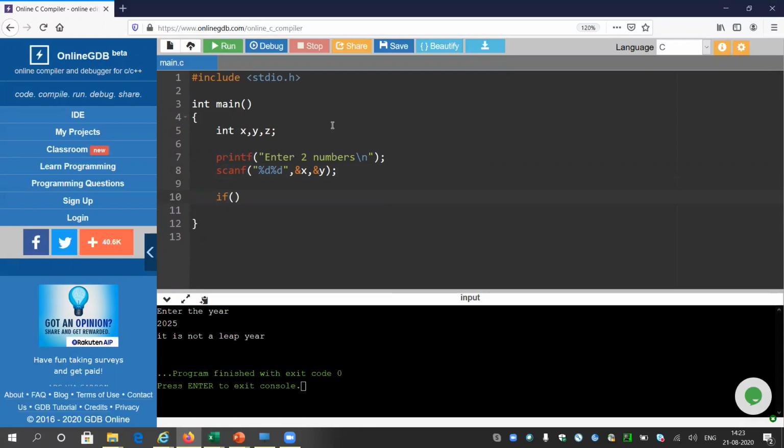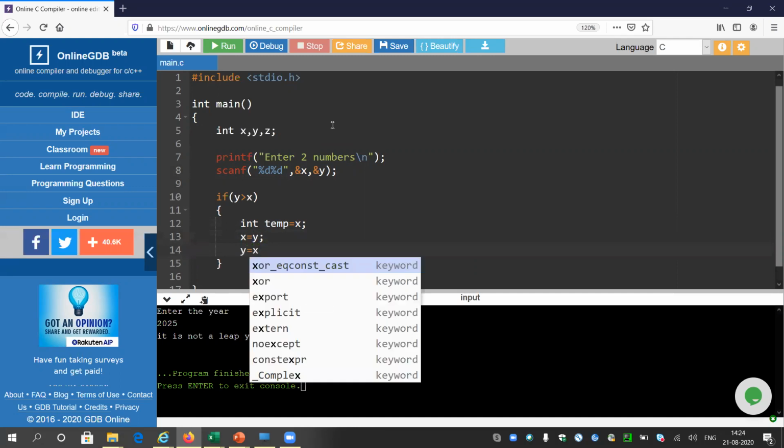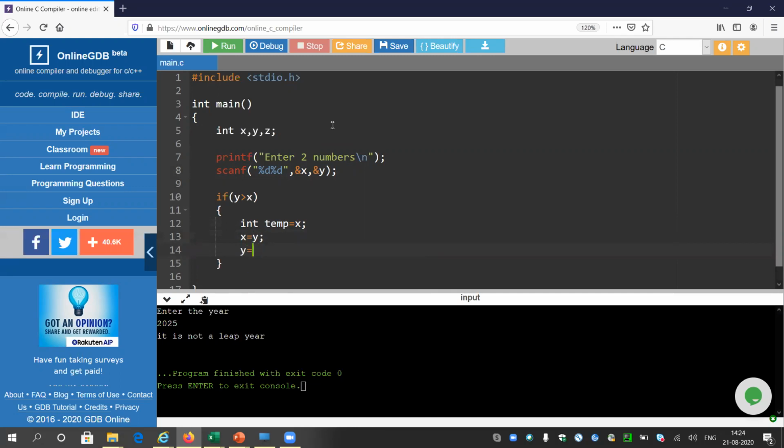We need to put in a logic like if y is greater than x. If y is greater than x, then what will I do? I will just swap those values. temp equals x, x equals y, and the last line is y equals temp. We have already learned this kind of problem in the first chapter. If you forget that part, I can revise it. The value of x will be taken inside the variable temp. x will take the value of y, and y will take the value of temp, so that x and y will be swapped.